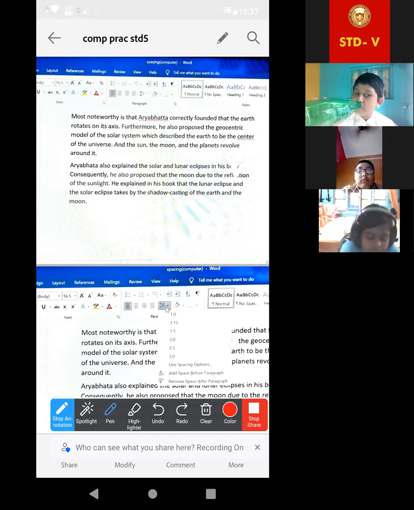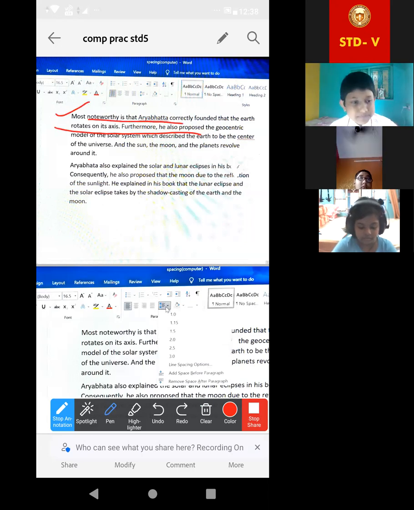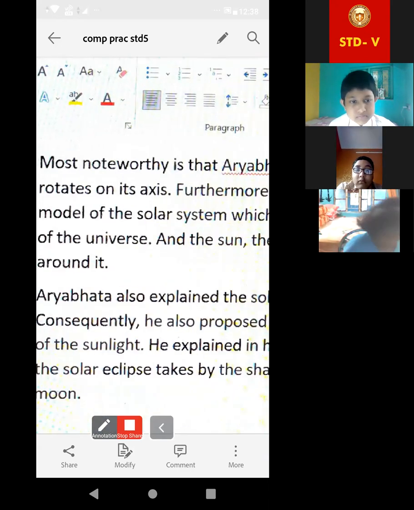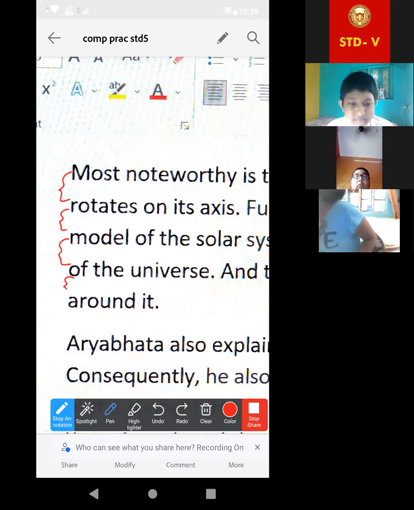Acha, basically line spacing is the gap between two lines or more lines, the space between them. Look at this. Here, the first line is written and the second line. In these two lines, there is a little bit of gap. Now, look at this gap. Understood? There is a gap. So, line spacing is between these two lines.